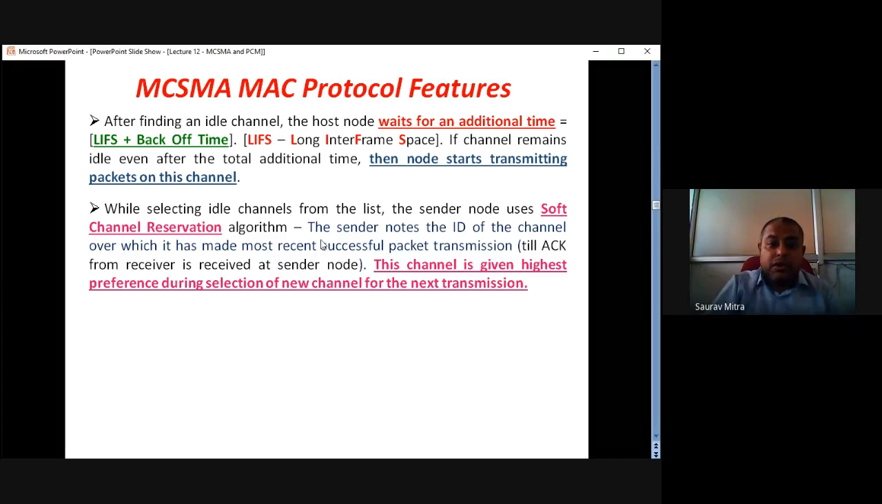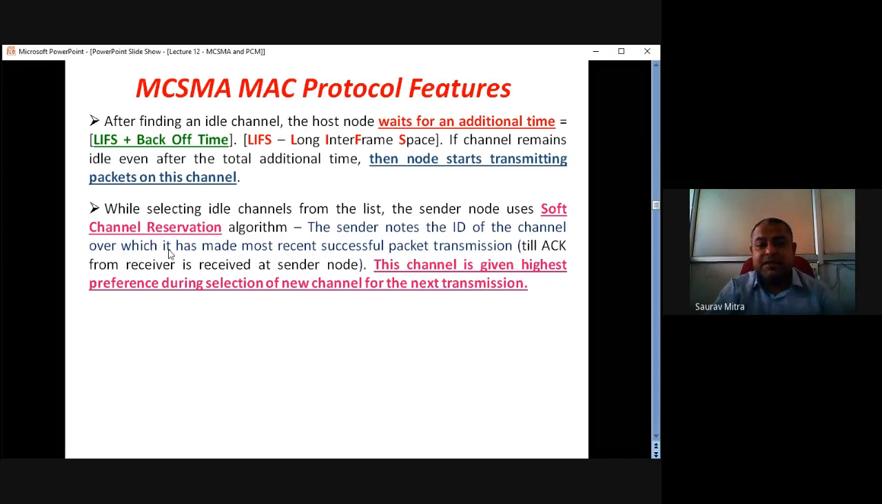So what is meant by soft channel reservation? Here the sender wants to send the information to the receiver, and by soft channel reservation it tends to select the same path through which it had completed the most recent successful data transmission. So this channel is given the highest preference during selection of a new channel for the next transmission.